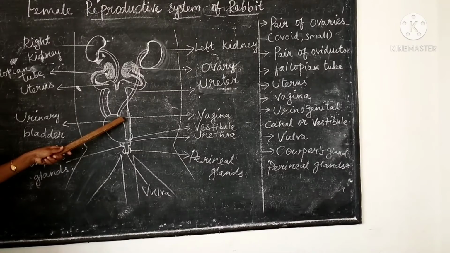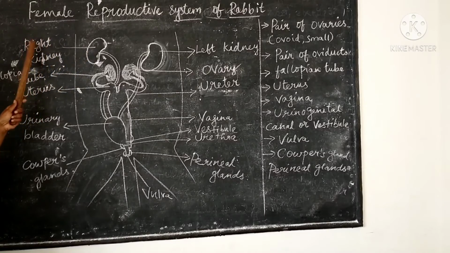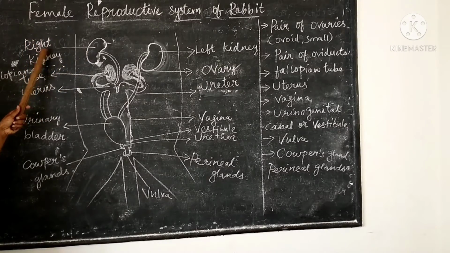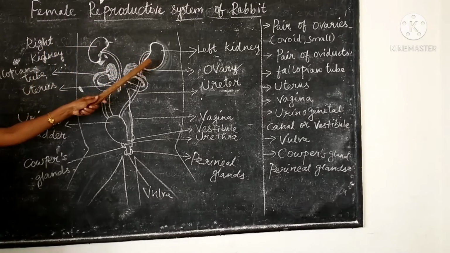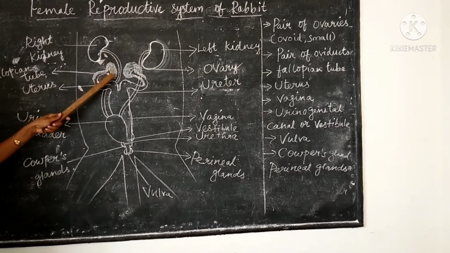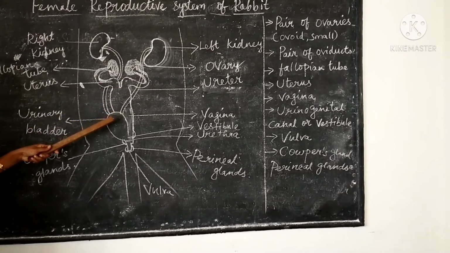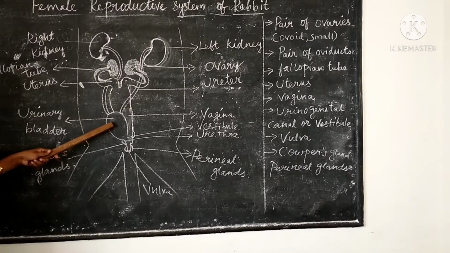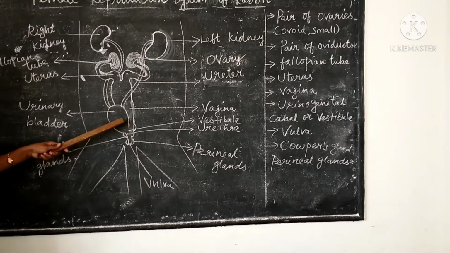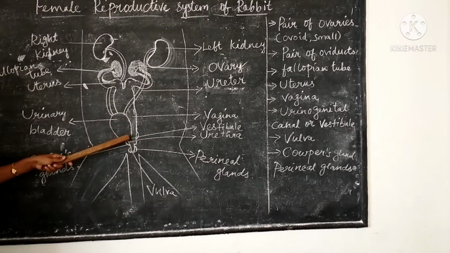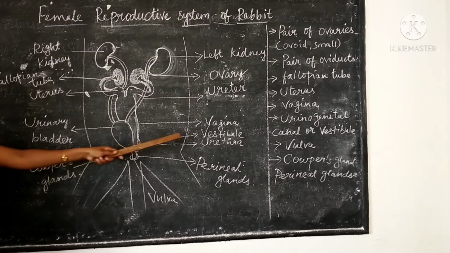So we know that the ureter arises from the right kidney and left kidney, opens into the urinary bladder, and leads to the urethra. There is a common tube formed by the union of the urinary bladder and the vagina, called the urinogenital canal or vestibule.